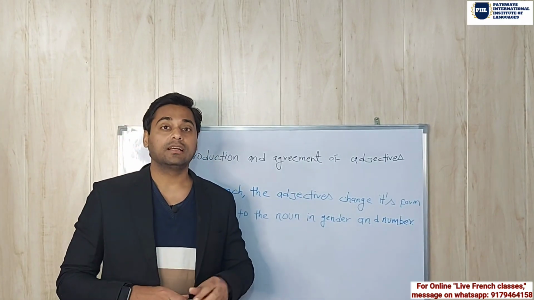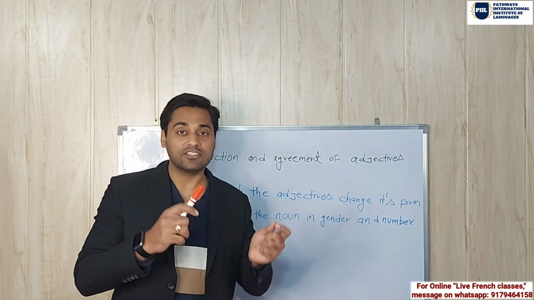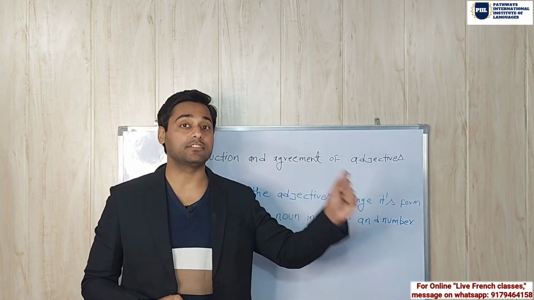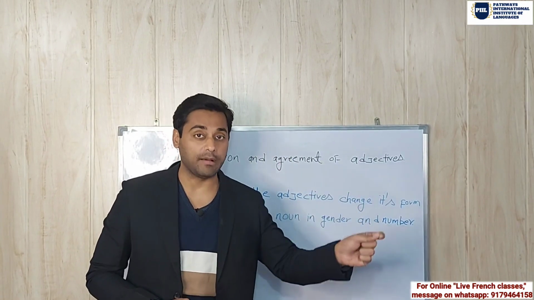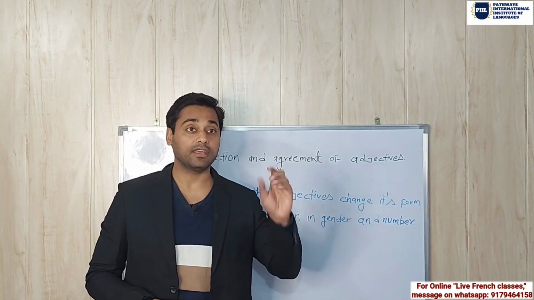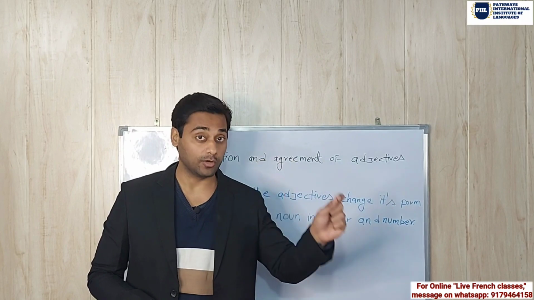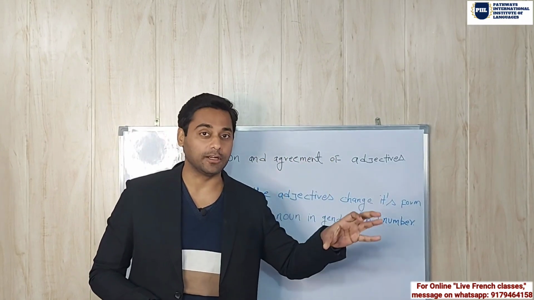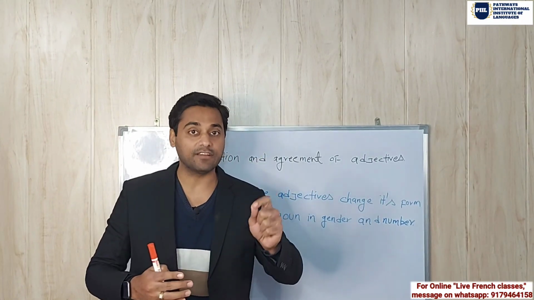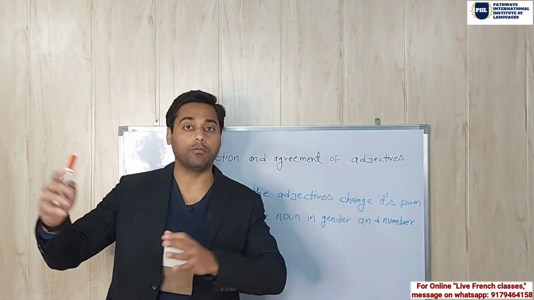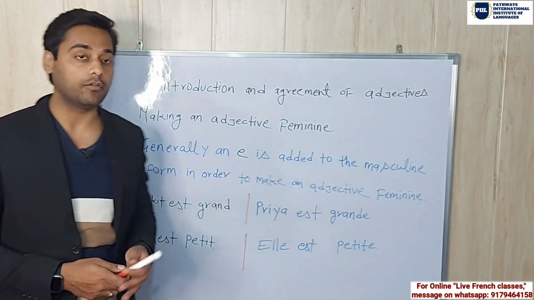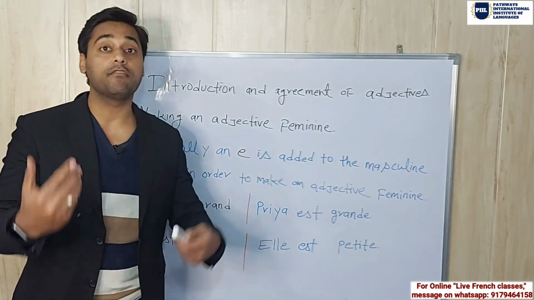So in French, the adjective changes its form. If a noun is masculine, then the adjective is different. But if the noun is feminine, then the adjective changes its form. In the same way, if the noun is singular, then the adjective is different. But if the noun is plural, then the adjective changes its form. Now let's go through some examples and some of the rules of making an adjective feminine.